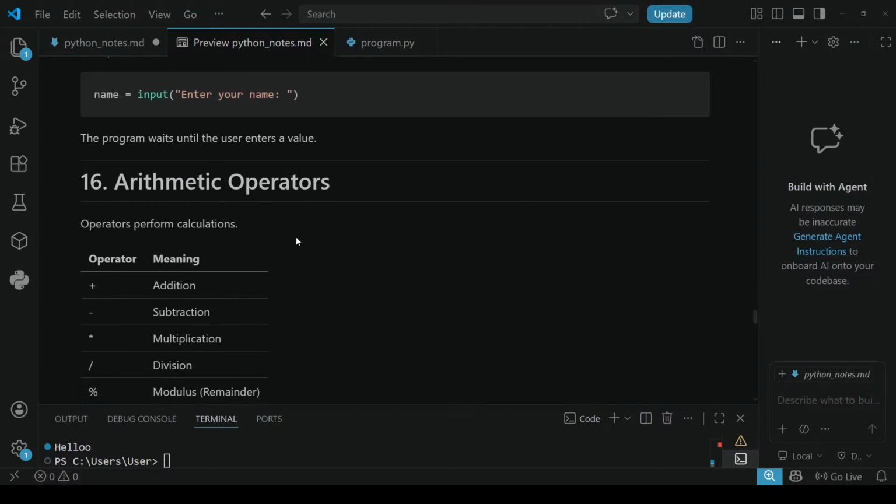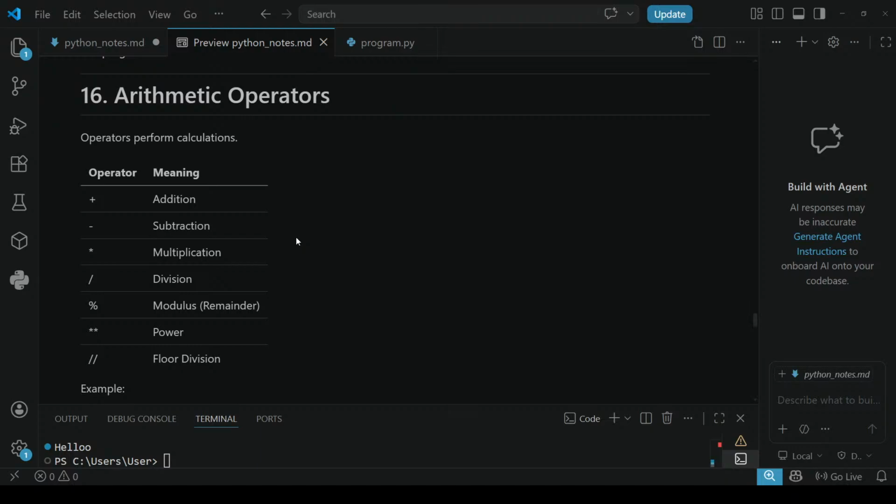Okay, next comes arithmetic operators. An operator performs calculations. You have several operators you should remember. Plus means addition, minus means subtraction, star means multiplication. Here we are not going to use into; in some cases we do, but many times star is best for multiplication.